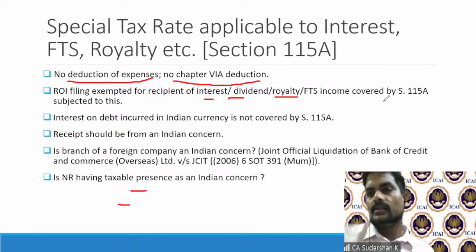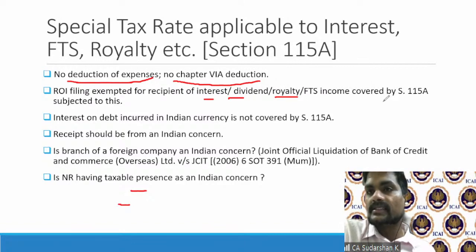Until last year, interest dividend was specifically exempted from return of income filing. Now, effective assessment year 2021-22, it's also good for 22-23 as well, a non-resident having royalty FTS income also need not file the return of income, provided taxes have been withheld by resident payers.